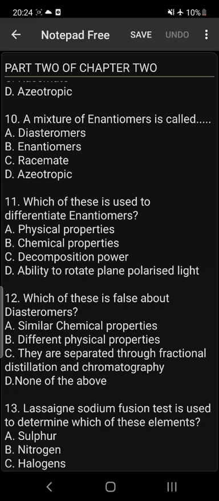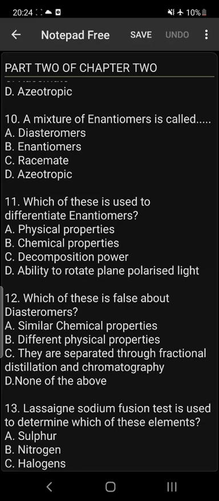Number 12. Which of these is false about diastereomers? A. Similar chemical properties. B. Different physical properties. C. They are separated through fractional distillation and chromatography. And D. None of the above. The answer is none of the above.